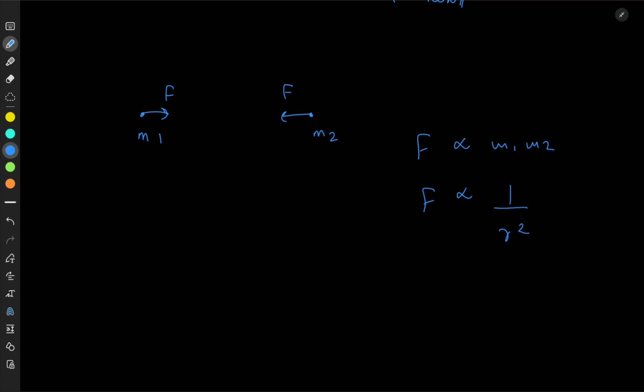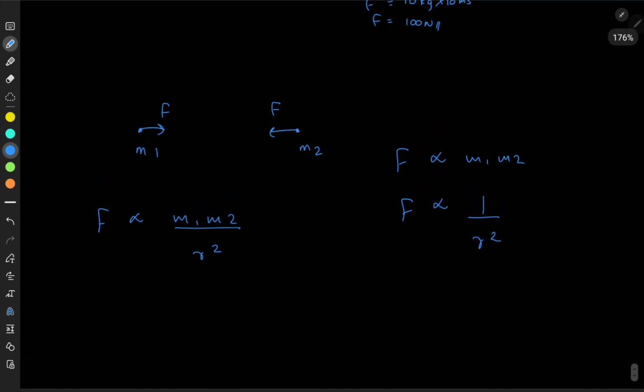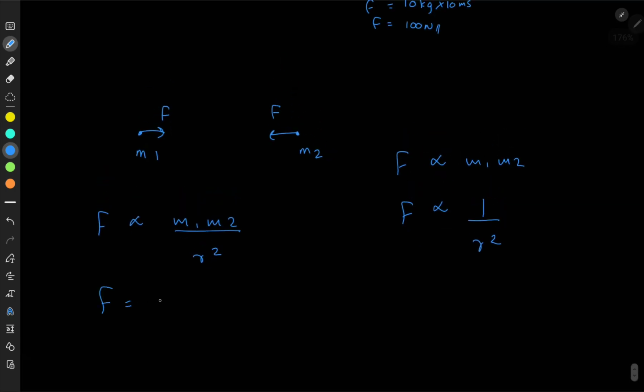Now, when I'm developing an equation from a proportionality, I can say force is proportional to the product of masses divided by the distance between them squared. Then I can replace this by putting in the universal gravitational constant.